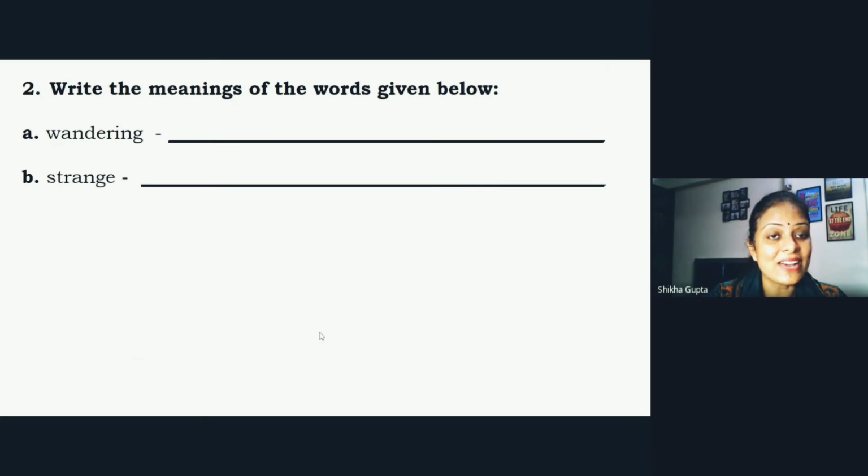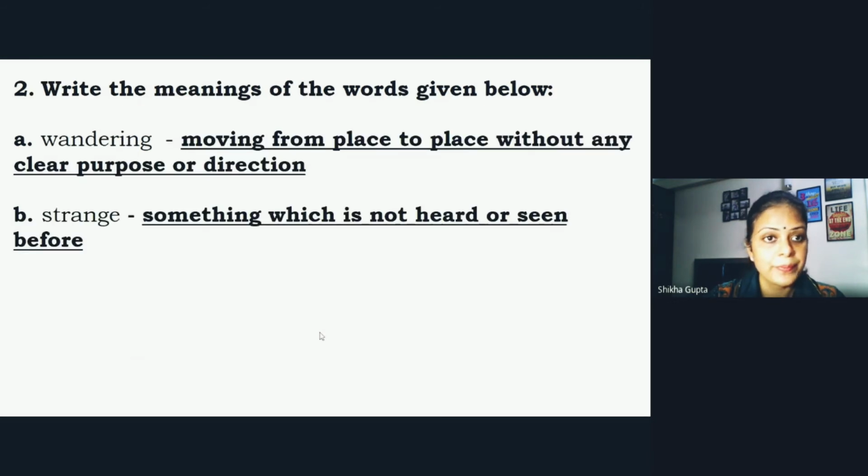Okay, the next is word meanings. How many word meanings are given in the notebook? 4. And you have to learn all 4 word meanings very nicely. So the words are wandering and strange. Now let us see the meaning of the word wandering and strange. Wandering means moving from place to place without any clear purpose or direction.